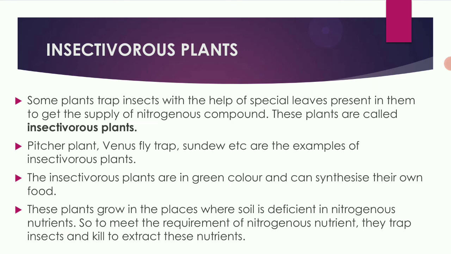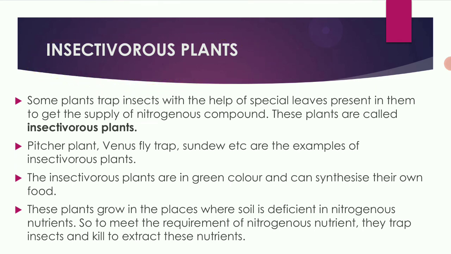So to meet the requirement of nitrogenous nutrients, they trap the insects and kill them to extract the nutrients present in them. They trap them, they kill them, and they take the nutrients from their body. So they are called insectivorous plants.